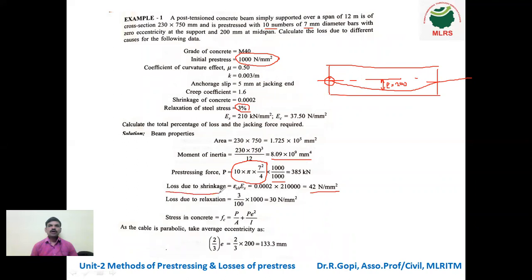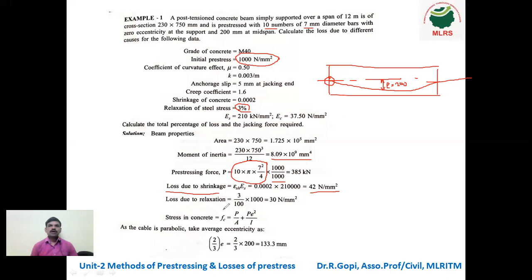One is loss due to shrinkage: just apply the formula, shrinkage strain multiplied by Young's modulus of steel. Second, loss due to relaxation: they gave the percentage, so calculate the percentage with respect to the initial pre-stress.